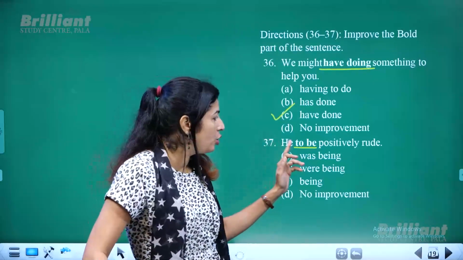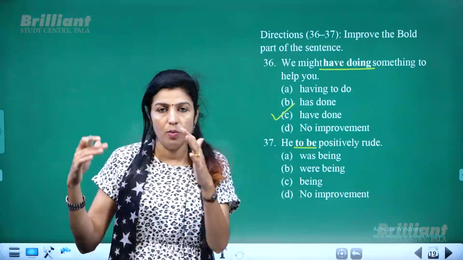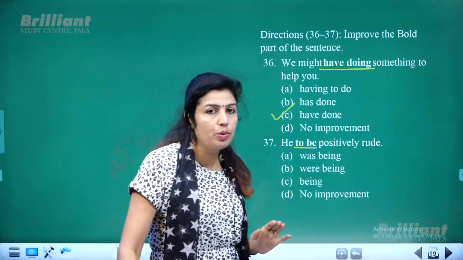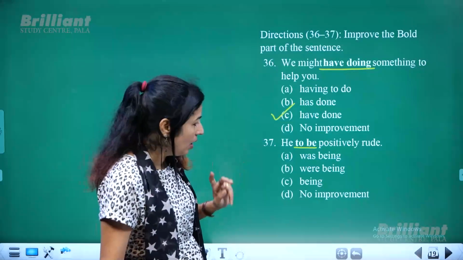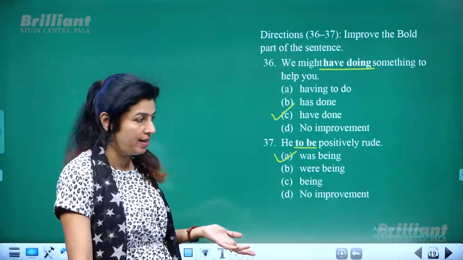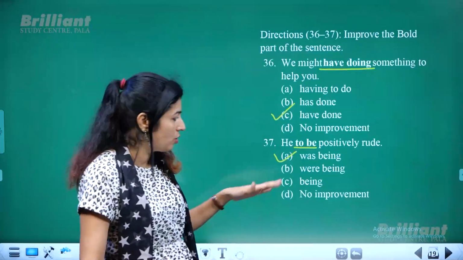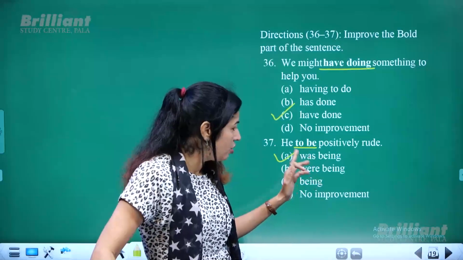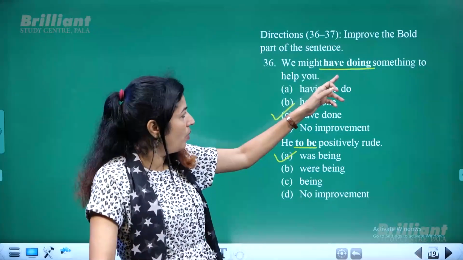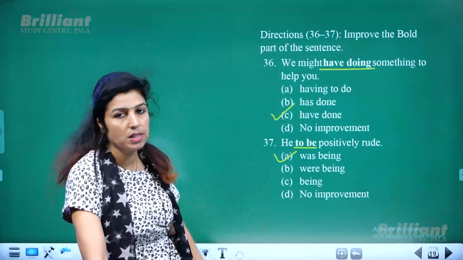Then, he to be positively rude. Of course, he to be is wrong. He is or he was must be used. The form of be must be used, right? He is singular, so he was being positively rude. He was being very rude, that is the meaning of the sentence. If it is being, that also could be equally accepted. Since that is not given as one of the options, we can choose this. So how will you correct this one? We might have done something to help you. Then he was being positively rude.